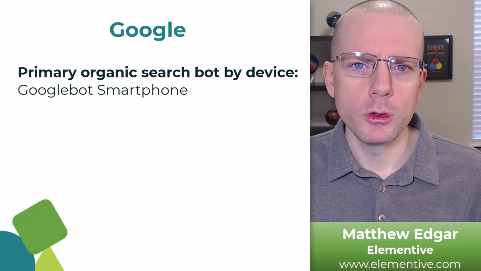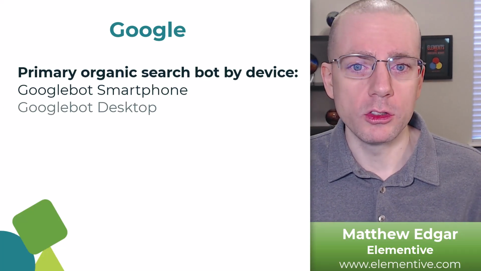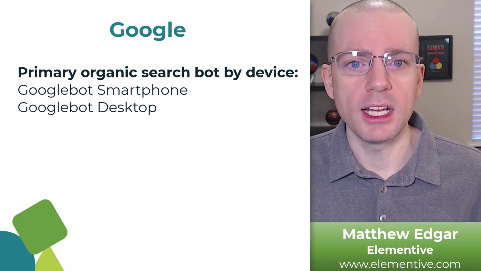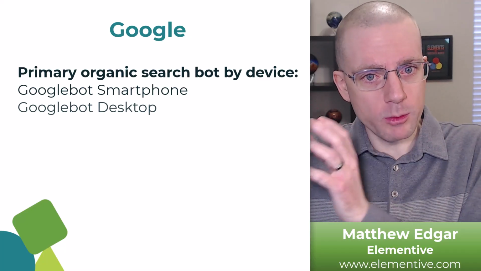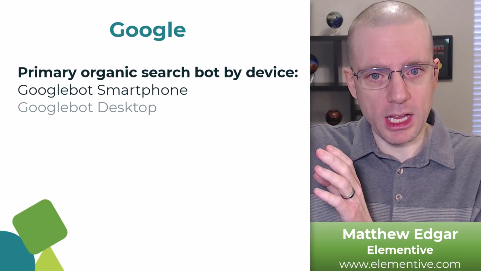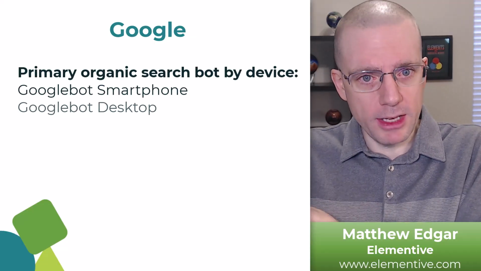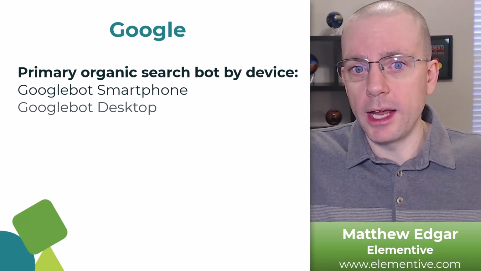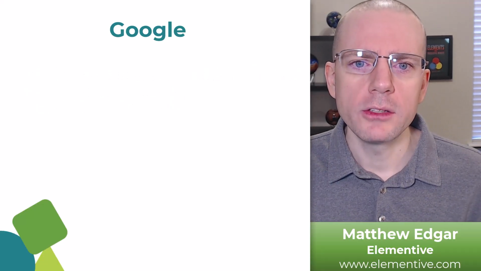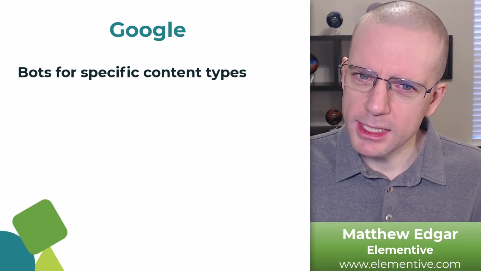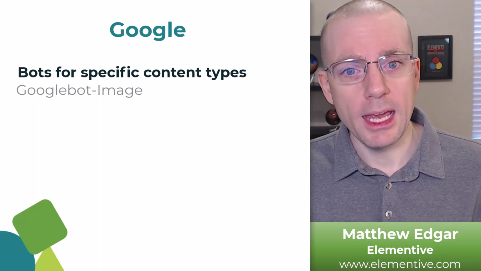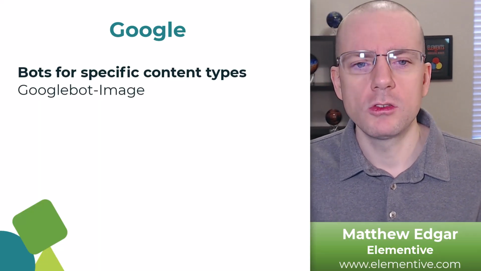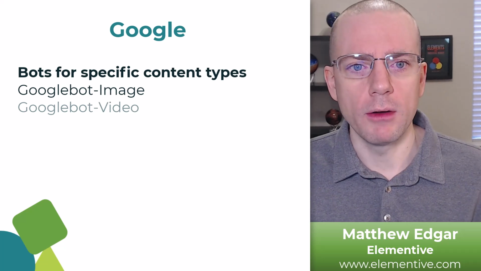We also have Googlebot Desktop, which is Google's primary search crawler for desktop websites. So Googlebot Smartphone comes in and looks at your website in smartphone dimensions, right? And then Googlebot Desktop comes in and looks at it at the wider screen size. Google also has bots for specific content types. So we've got Googlebot Image, which is used to crawl images. Googlebot Video is used to crawl videos.